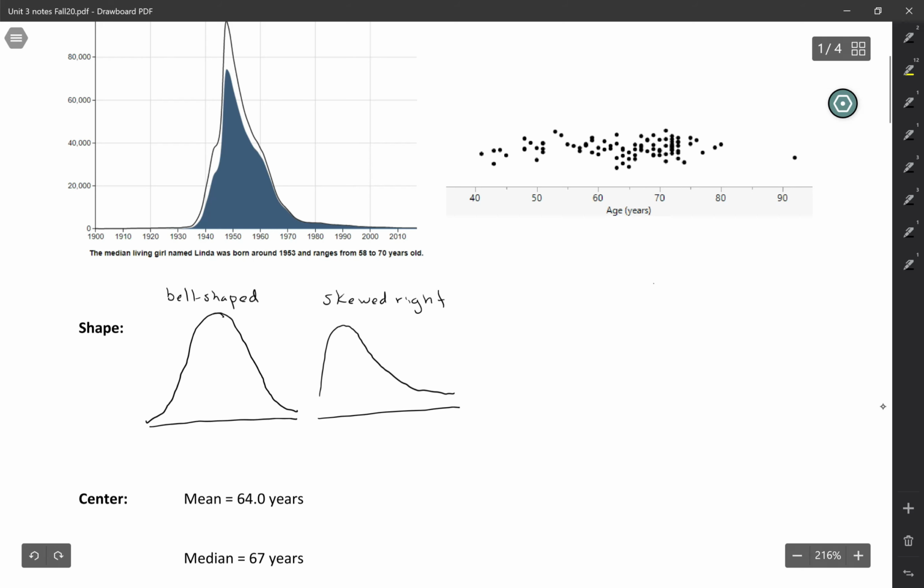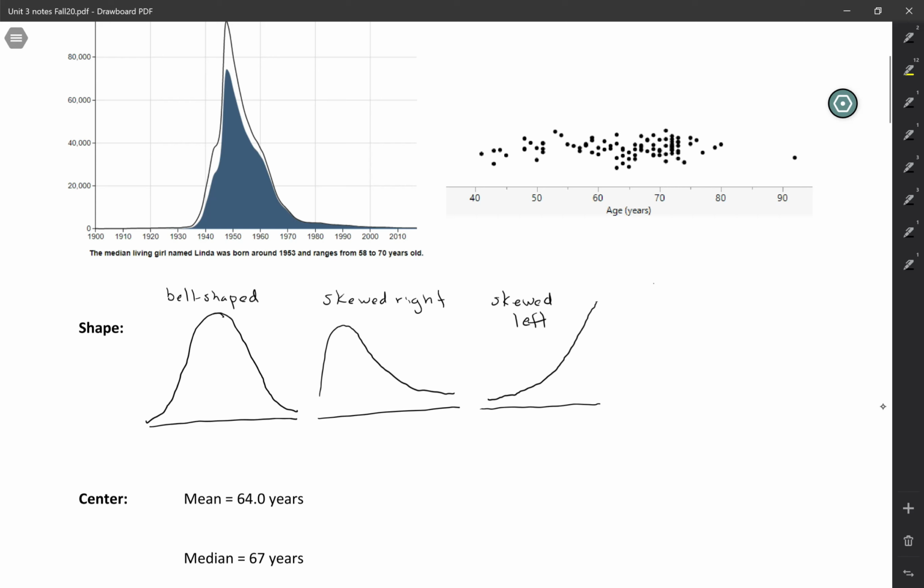And of course it could also be skewed the other way. Maybe it looks a little bit different. Maybe it doesn't have the hump. Maybe it just steadily goes up that way. This one would be called skewed left. And I always remember it that if you look at your feet, your right foot looks skewed right and your left foot looks skewed left.